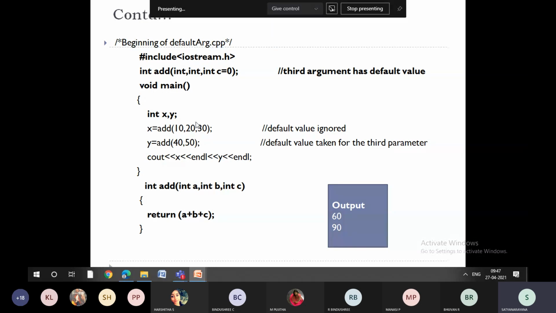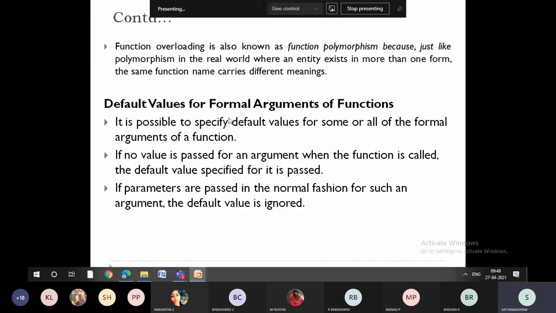And it will execute this function. Here, there is no parameter C, so directly it will take the default value. If there is a value which is defined, then it will take the overwritten value and produce the output. So if you see here, the output of the first function will be 60, the second one will be 90. That means when you are calling the parameters with the default values, that is what we are telling here: default values for formal arguments of the function.